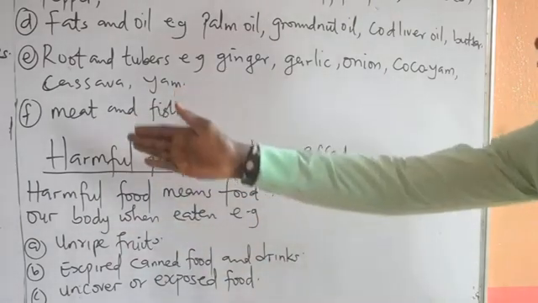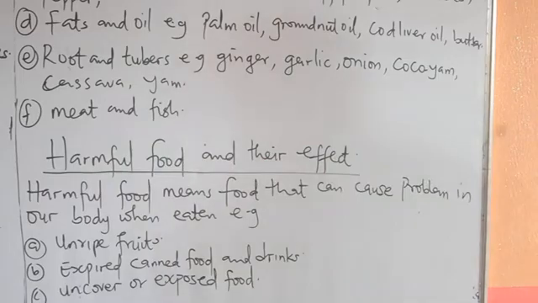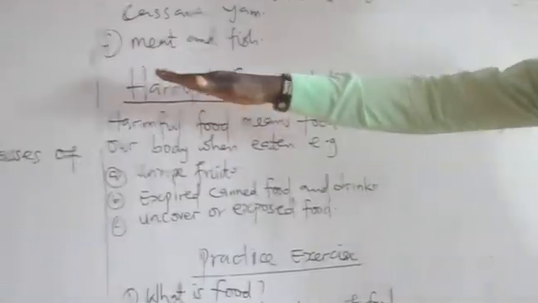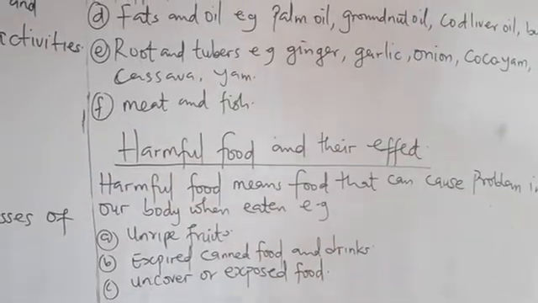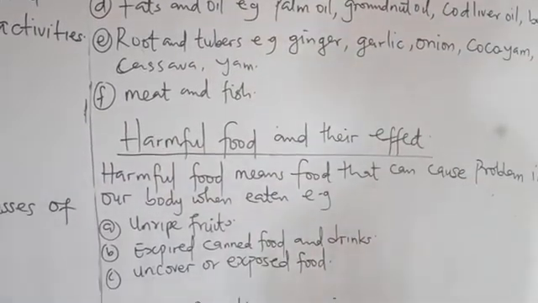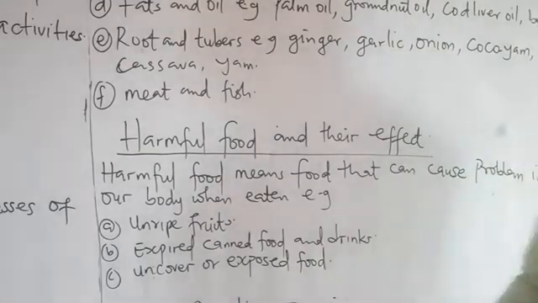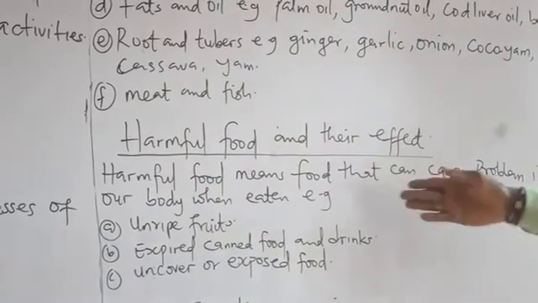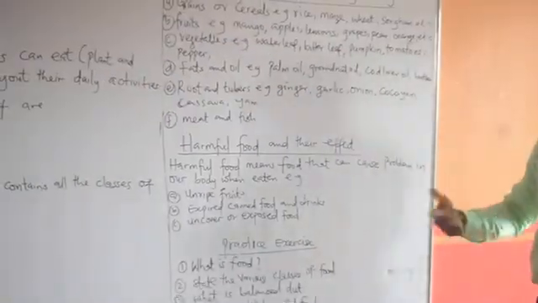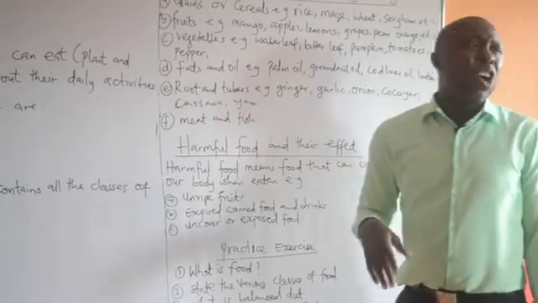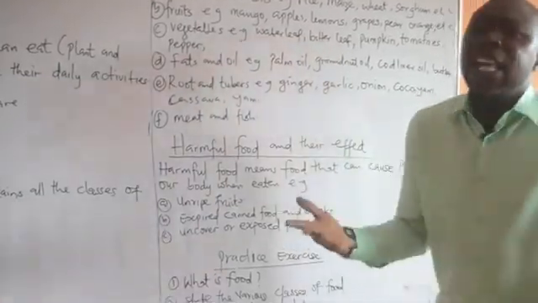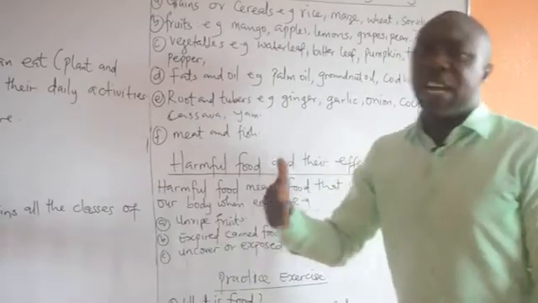Then we have harmful food and their effects. Under this topic, the subtopic is harmful food and their effects. When we talk about harmful food, what do you understand by harmful food? Harmful food means food that can cause problems in our body when eating. This type of food causes the body system to change when we eat it.